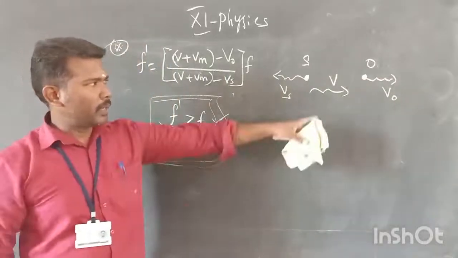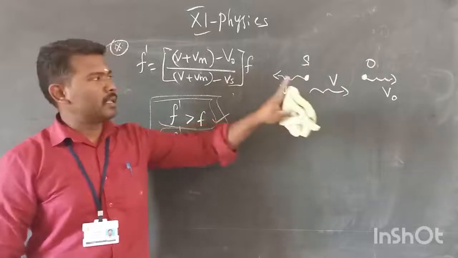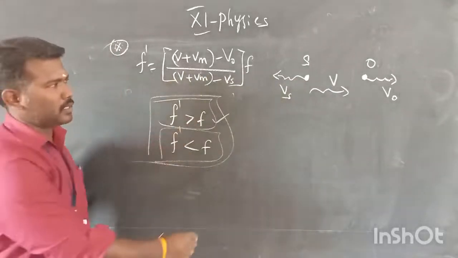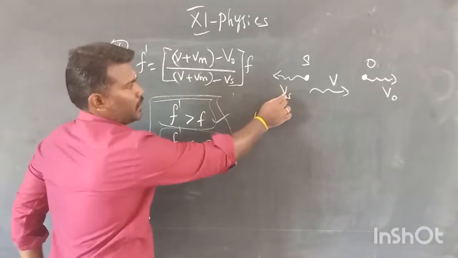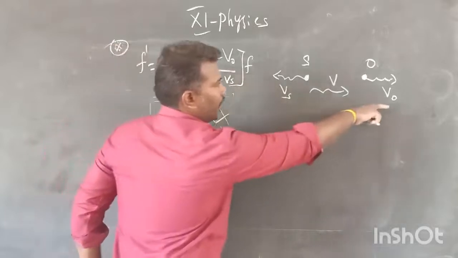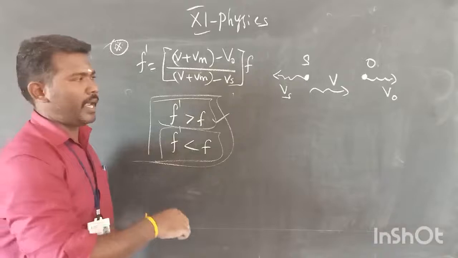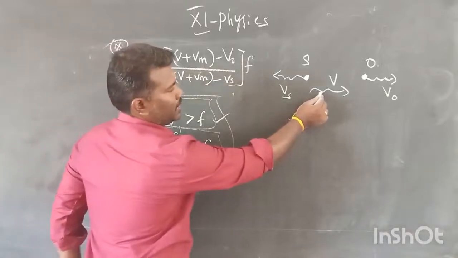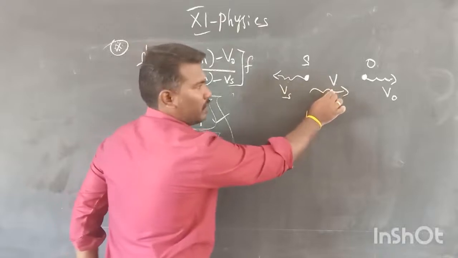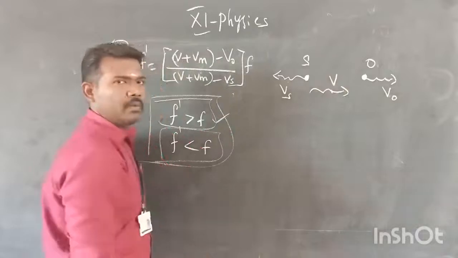Students, I am going to explain this case only; you can apply the formula for all the cases. You try to apply it for all the cases. Vs and V naught are positive or negative quantities, decided by comparing the direction of the source with the direction of the sound wave, and the direction of the observer with the direction of the sound wave.